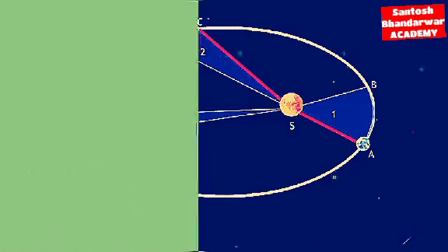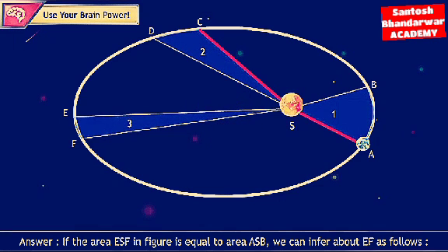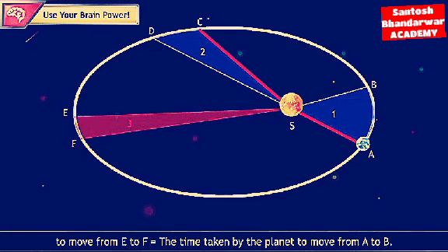Use your brain power. If the area ESF in figure is equal to area ASB, what will you infer about EF? Answer. If the area ESF in figure is equal to area ASB, we can infer about EF as follows. The time taken by the planet to move from E to F is equal to the time taken by the planet to move from A to B.